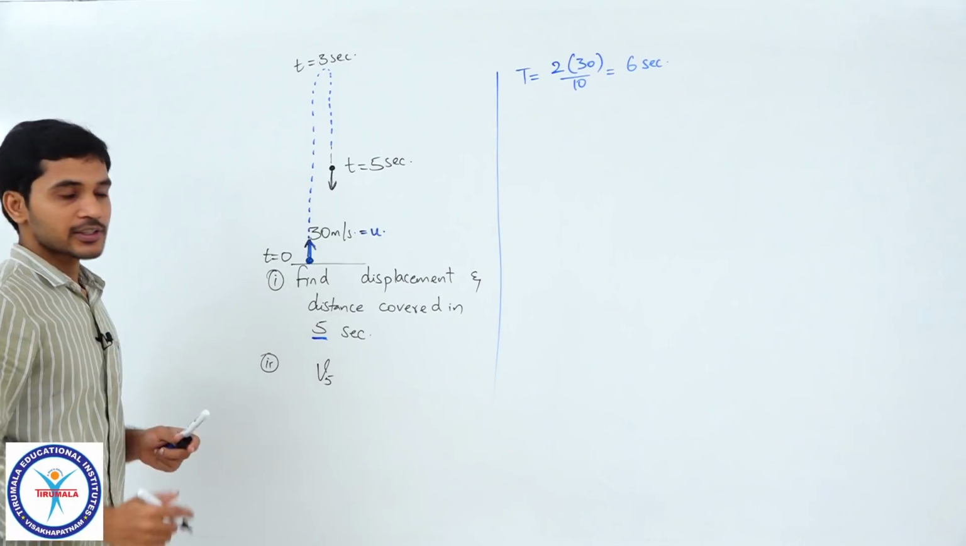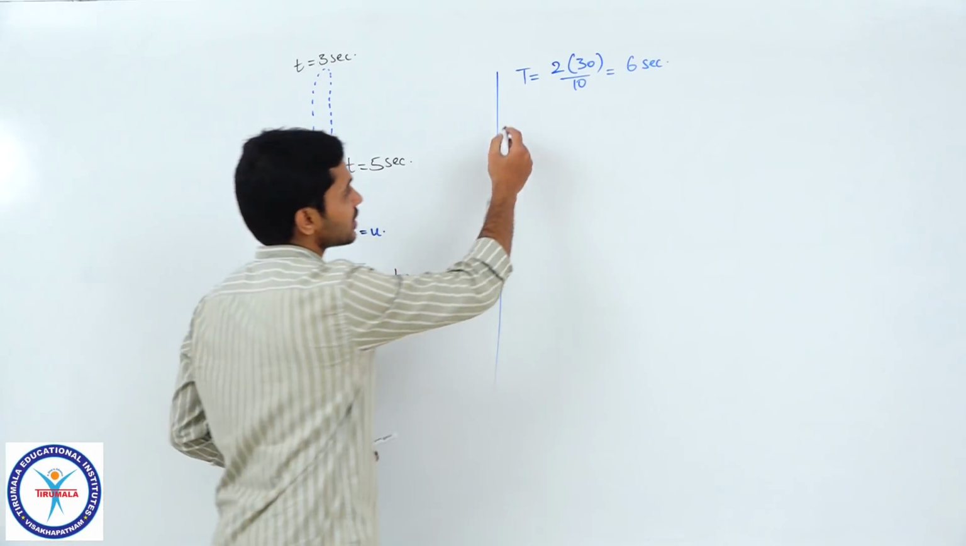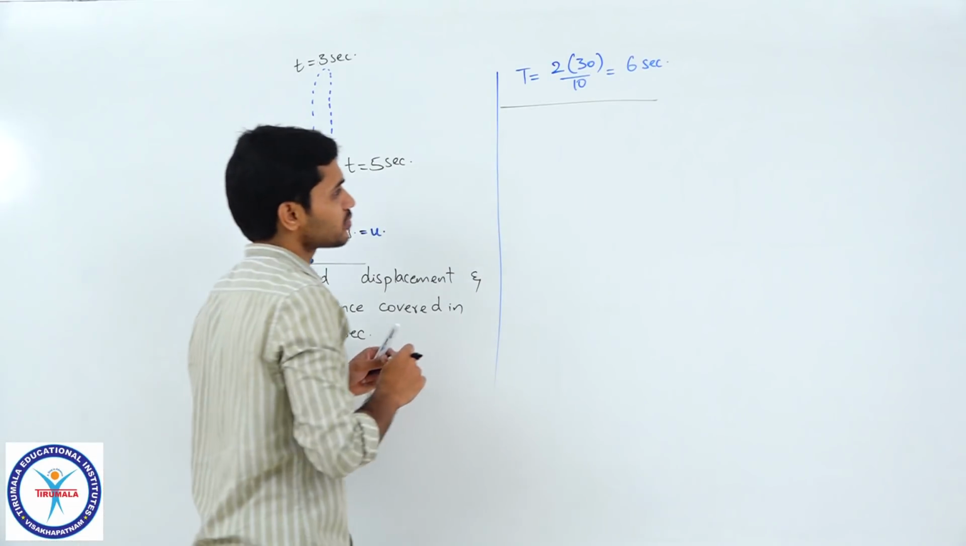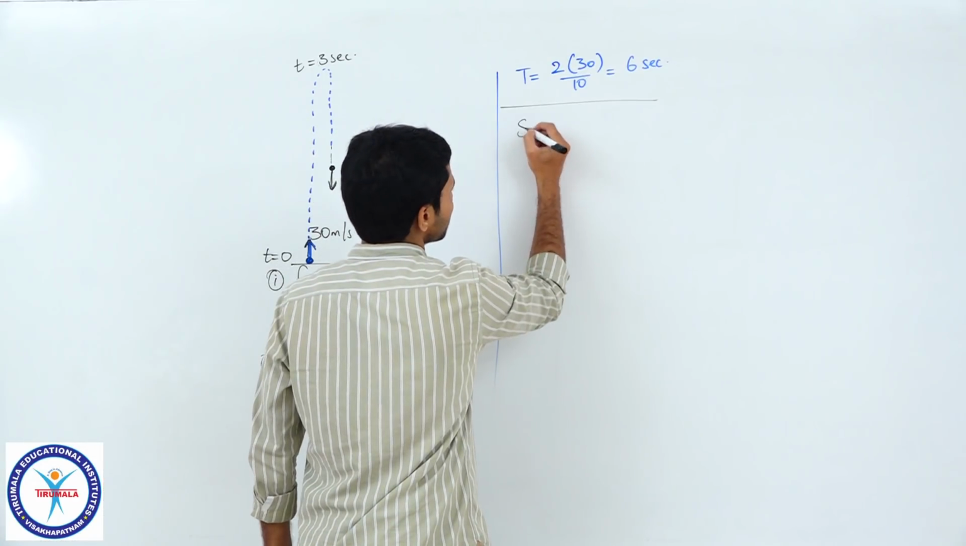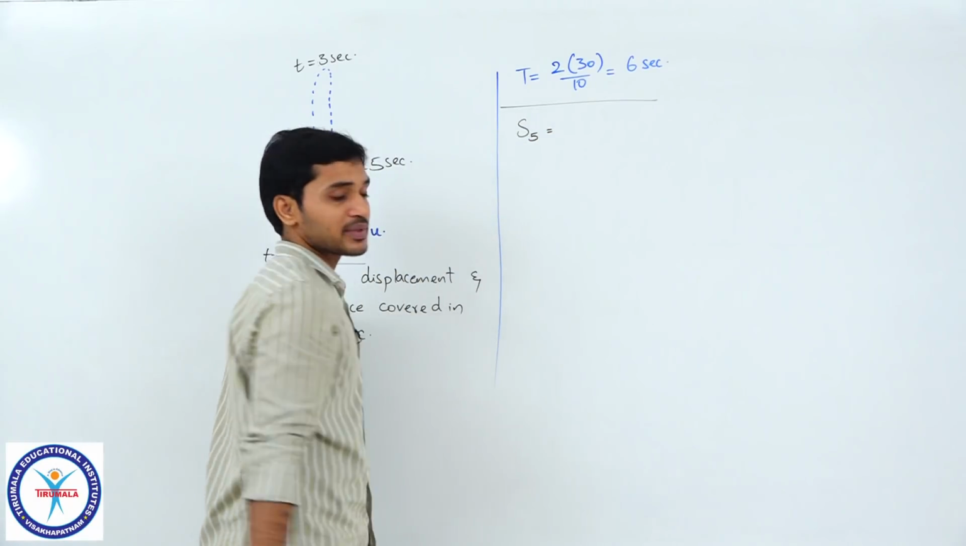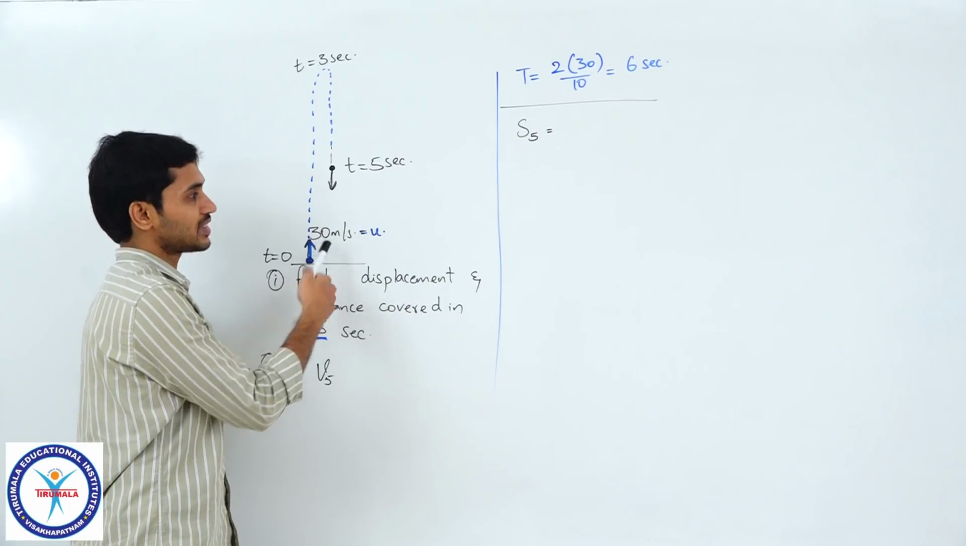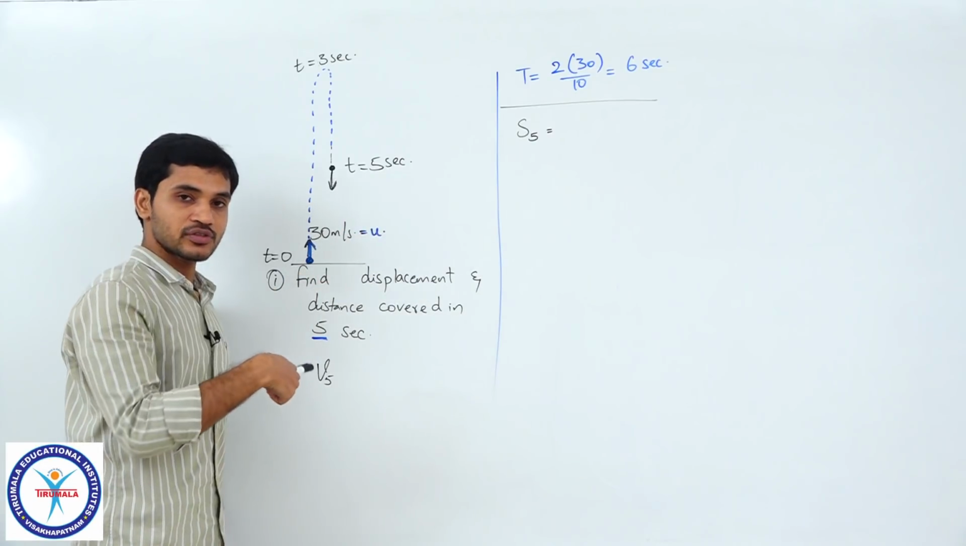So, this much is clear for us, right. So, that is the idea. Now, we need to find out the displacement in 5 seconds. This is pretty simple, we can directly use the formula for displacement. Displacement is always easier to calculate, right. We know the initial velocity, we know the time, we know the acceleration of the particle as well.